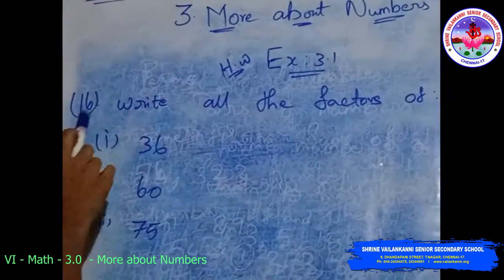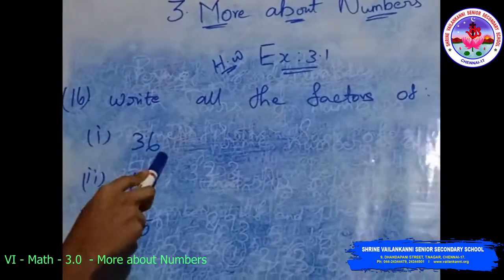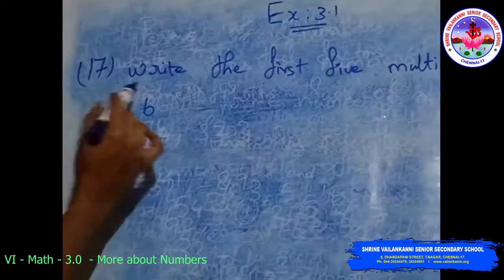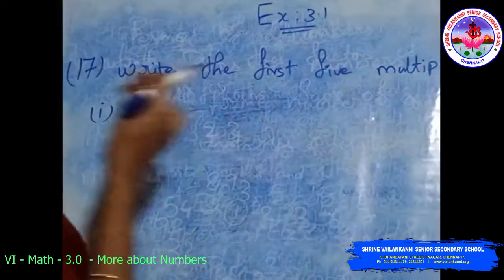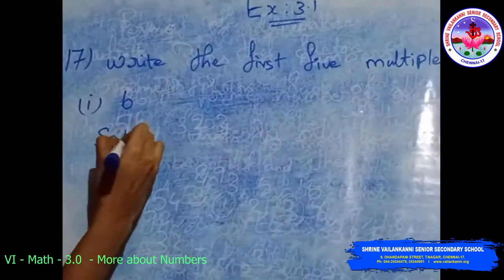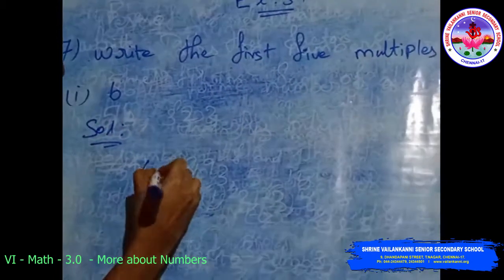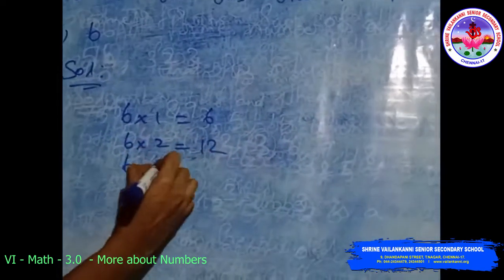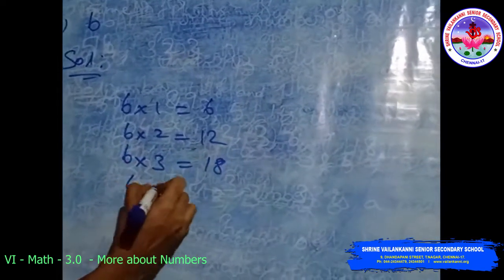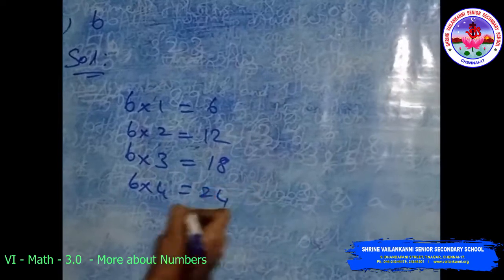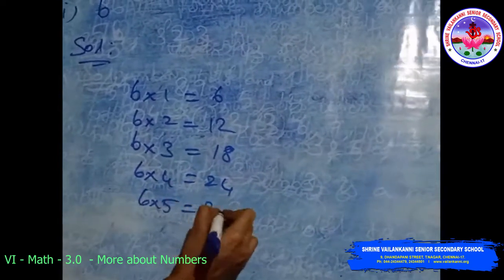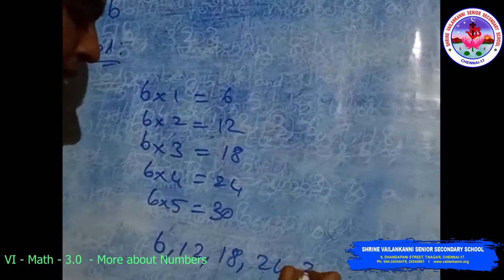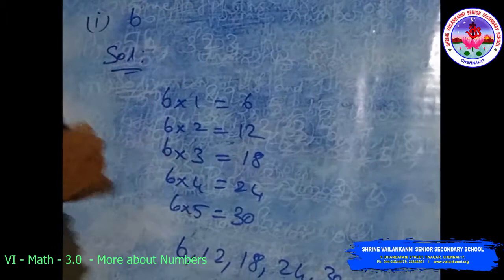Homework sum. 16th question. Write all the factors of 36, 60 and 75. Next, 17th question. Write the first 5 multiples of 6. Solution. 6 into 1 is 6. 6 into 2 is 12. 6 into 3 is 18. 6 into 4 is 24. 6 into 5 is 30. So the answer is 6, 12, 18, 24, 30. First 5 multiples.